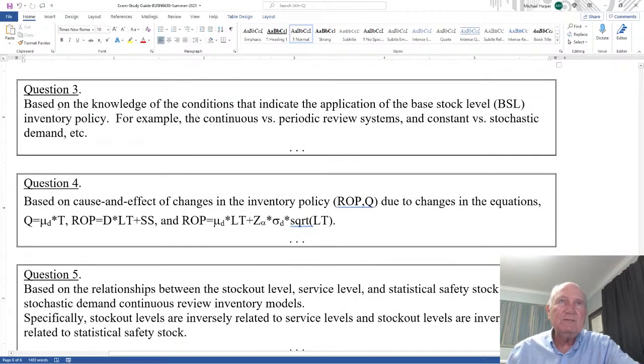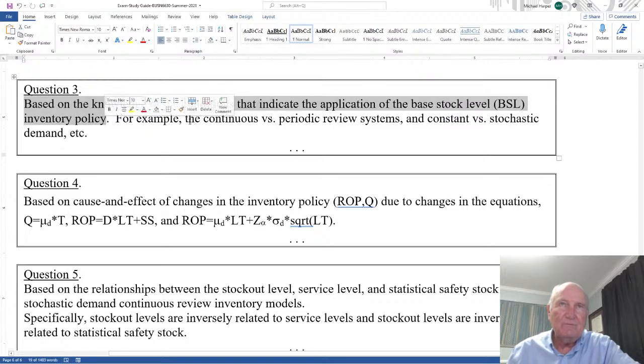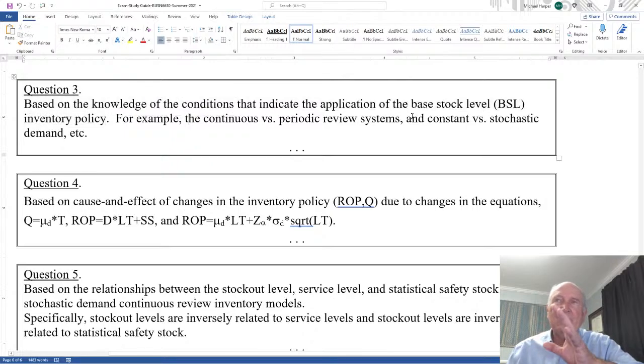Question 3 is based on the knowledge of the conditions that indicate the application of a base stock level inventory policy. For example, understanding when the base stock level is used and how it's used. Is it continuous or periodic? Is it constant or stochastic? In other words, what conditions exist such that you use a base stock level? Do you know if it's for continuous or periodic? Do you know if it's for constant demand or stochastic demand? That's all I'm asking on question number 3. Just know when the base stock level is used.